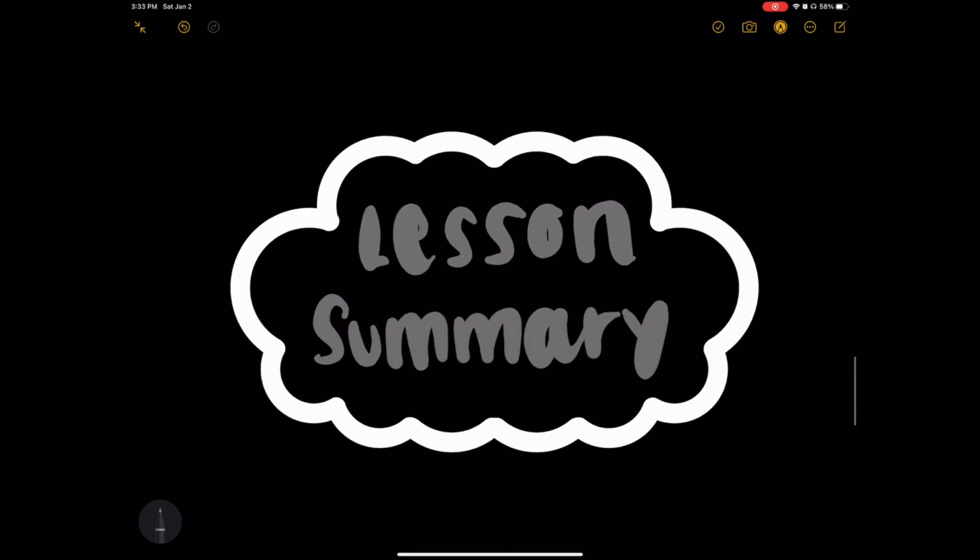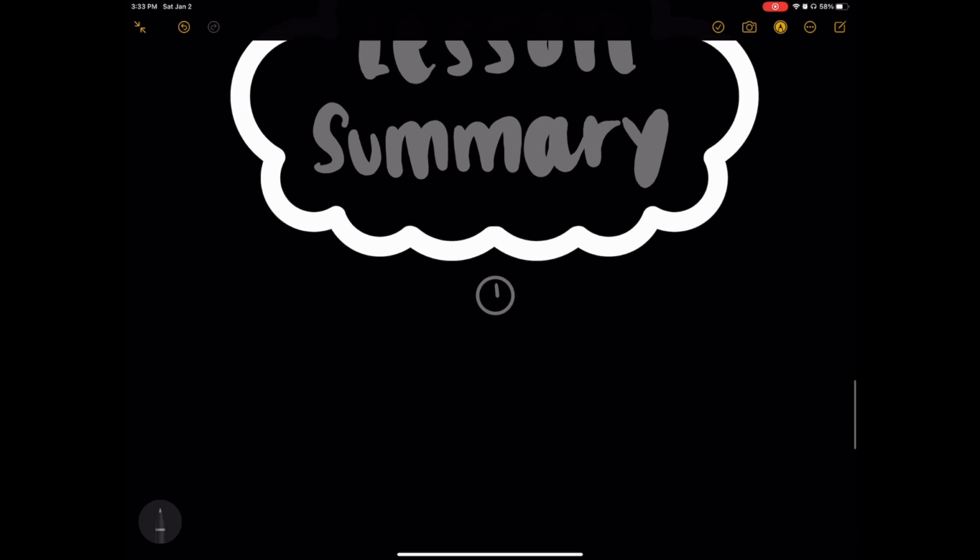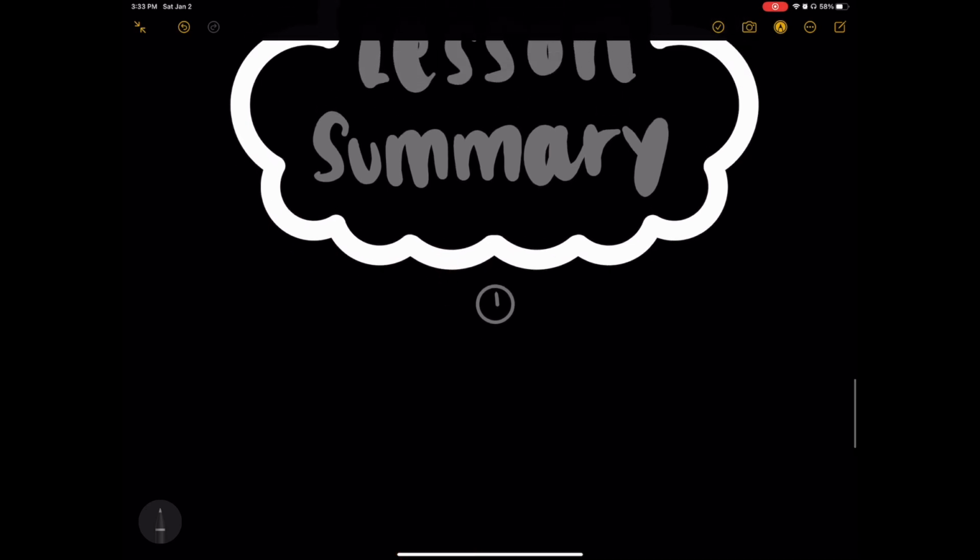Here's the lesson summary. In chemistry, number 1, a metal is an element that readily forms positive ions, also known as cations, and has metallic bonds. Number 2, a nonmetal is a chemical element that mostly lacks metallic attributes. And number 3, metalloids are elements that have properties of both metals and nonmetals.